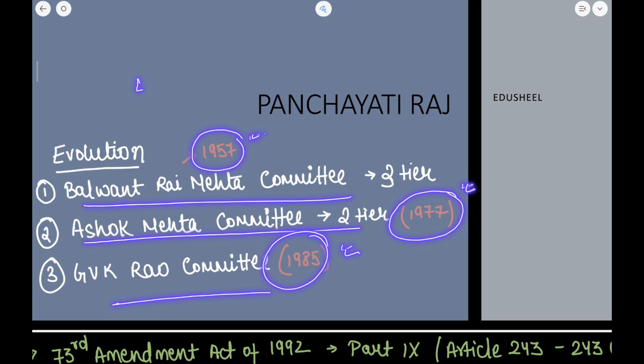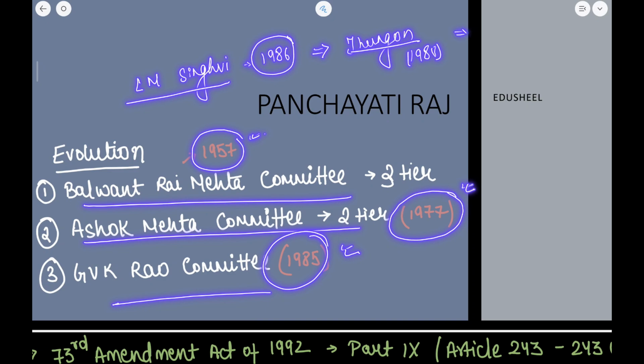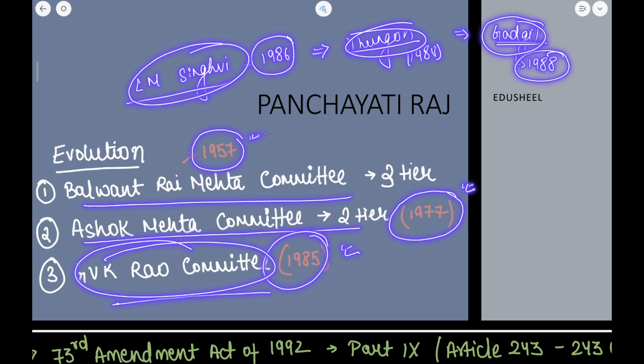Then again a committee was made, named the LM Singhvi Committee, in the year 1986, just 1 year after the GKV Rao Committee. Then the Thungon Committee in the year 1988, and lastly there was the Gadgil Committee, also made in 1988. So you should know the names of these committees: Gadgil, Thungon, LM Singhvi, GKV Rao. All of these committees are related to the Panchayati Raj system.